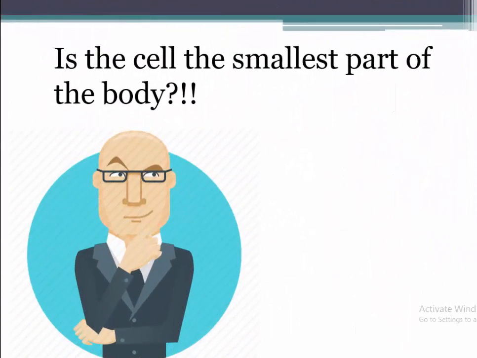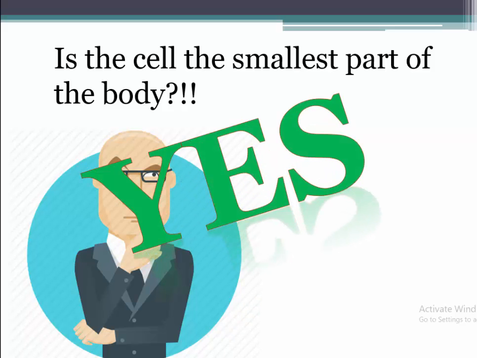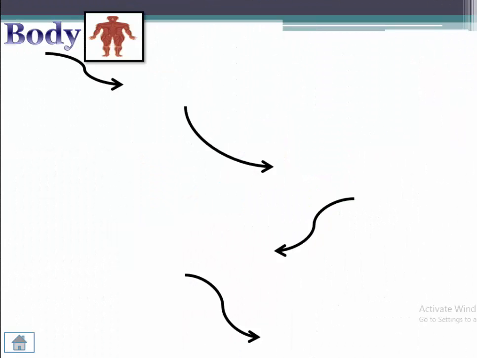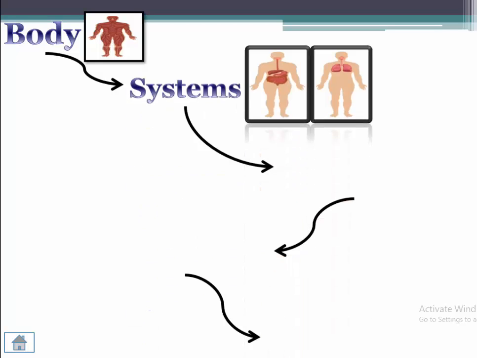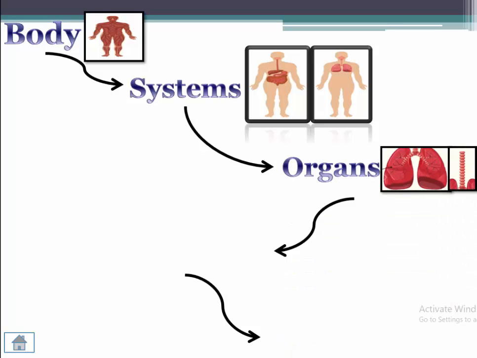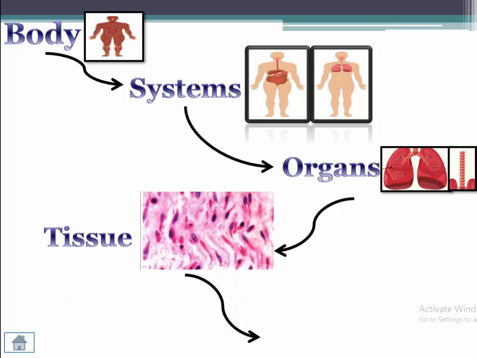So again, the same question. Is this cell the smallest part? Yes or no? Finally, yes, the cell is the smallest part of the body. So here I can see that the body is made up of systems, and the system is made up of organs, and this organ is made up of tissue.